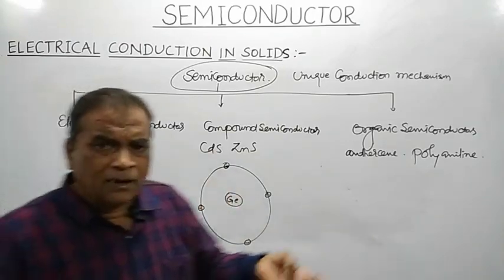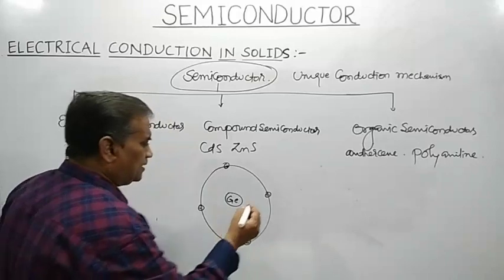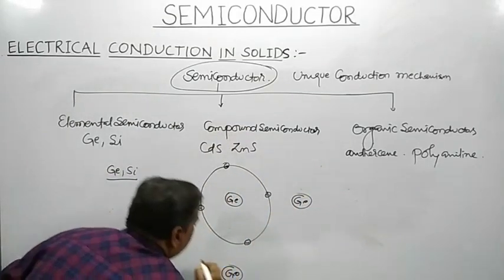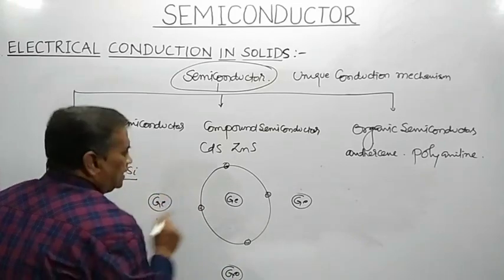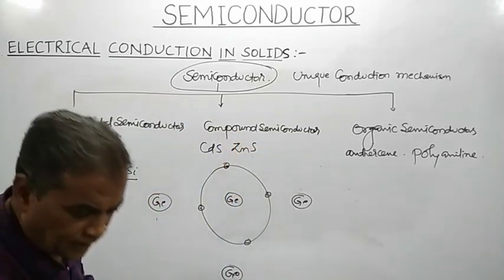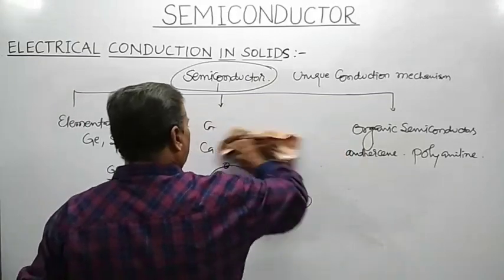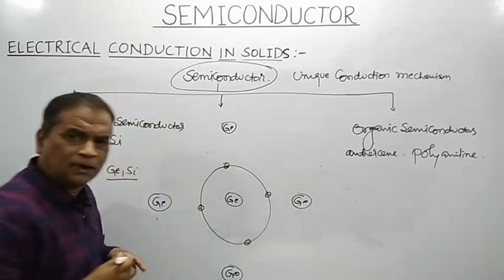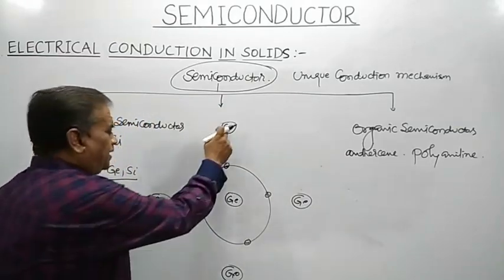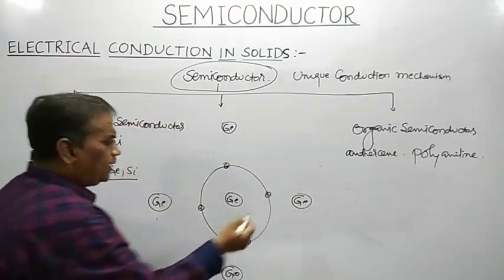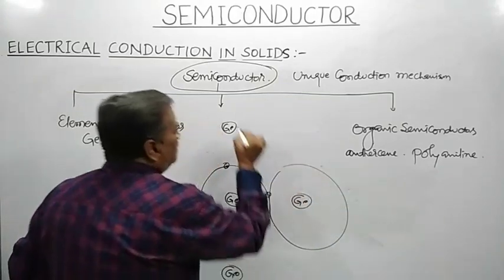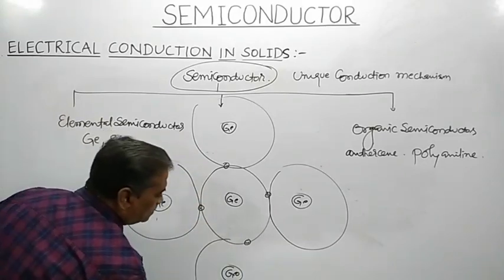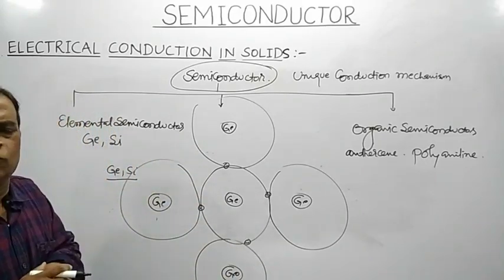So as far as the crystal of germanium is concerned, let us consider these as the nuclei of the neighboring germanium atoms. Here I have considered 4 neighboring germanium atoms, and each of these germanium atoms has 4 electrons in its outermost orbit.